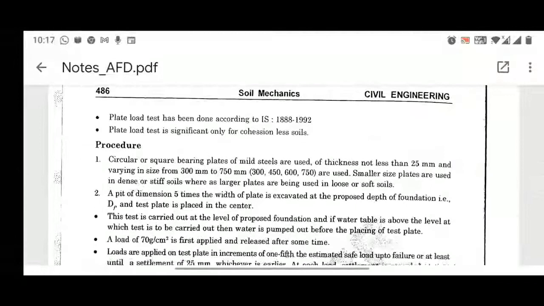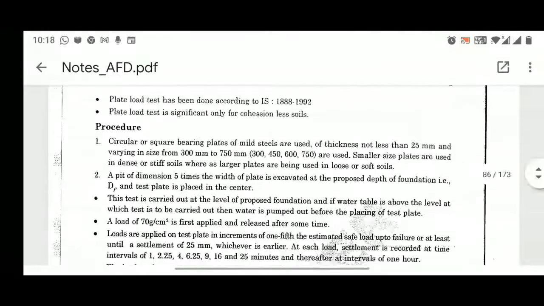and the test plate is placed in the center, laid at the center. Now this test is carried out at the level of the proposed foundation, and if the water table is above the level at which the test is to be carried out, then water is pumped out before placing the test plate.